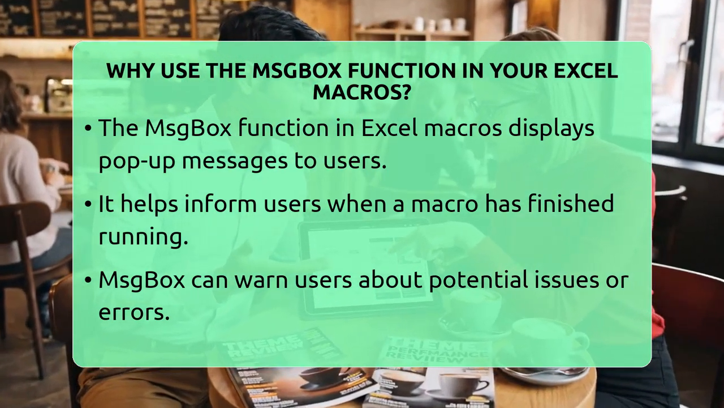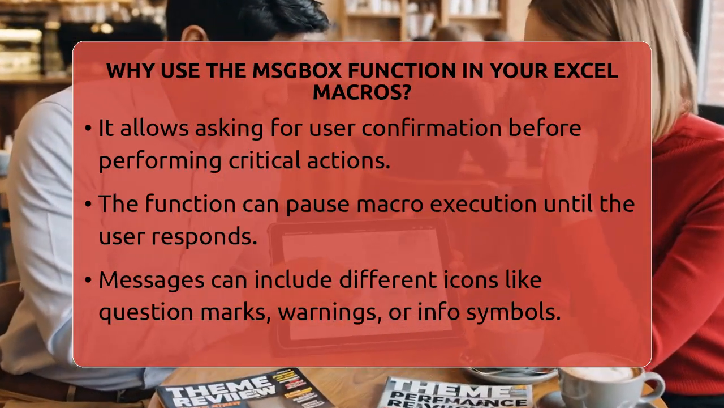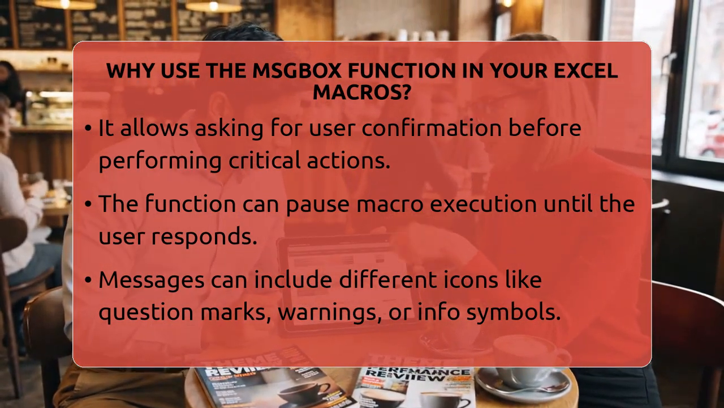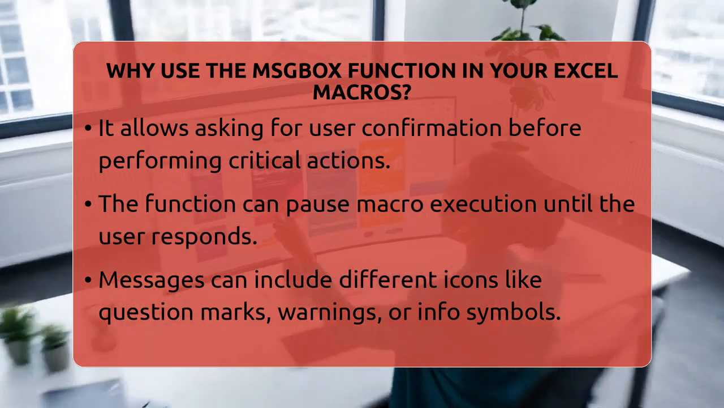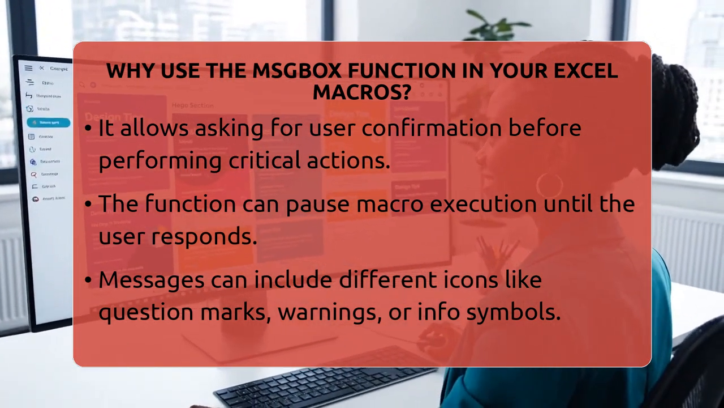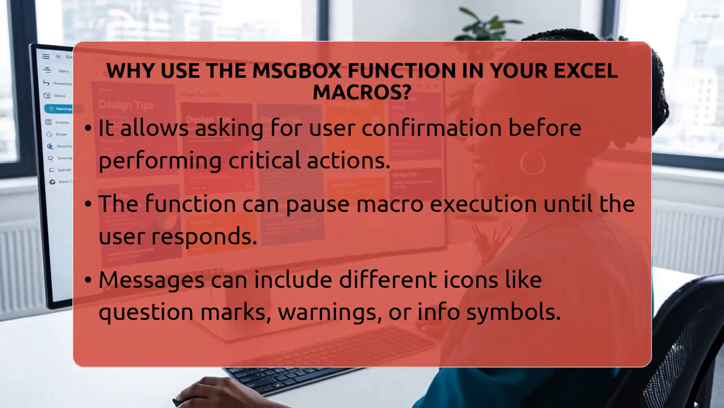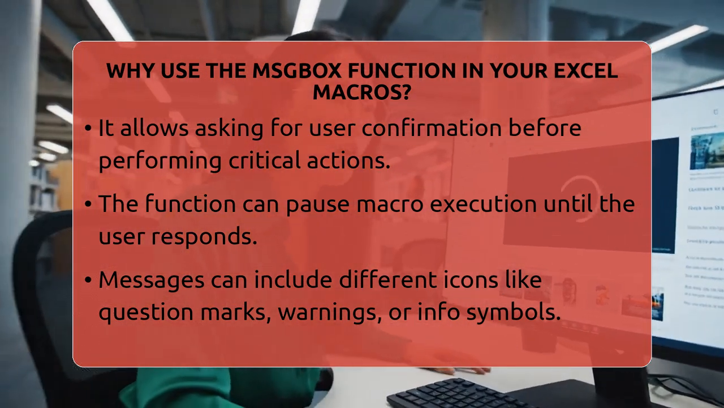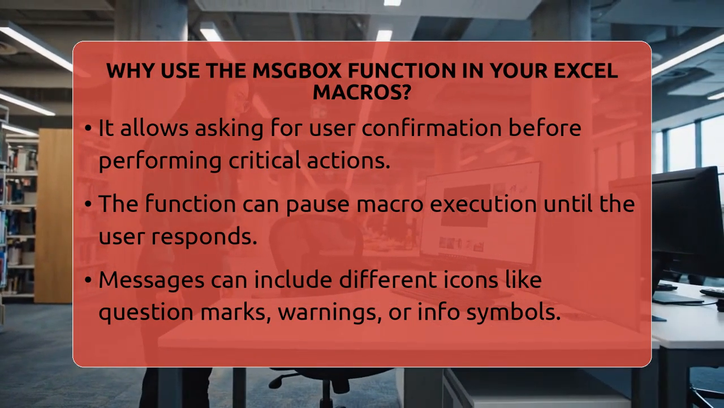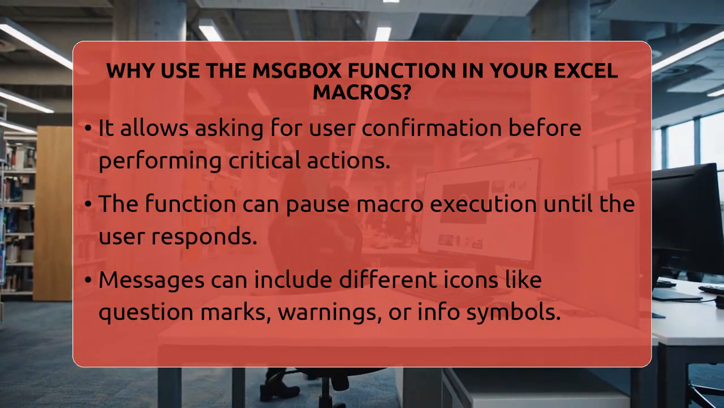For example, you can show a message that says, "Data has been saved," or ask, "Do you want to delete these records?" with yes or no options. When the user clicks a button, the macro can decide what to do next based on that response. This makes your automation safer because it prevents accidental actions like deleting important data without a warning.